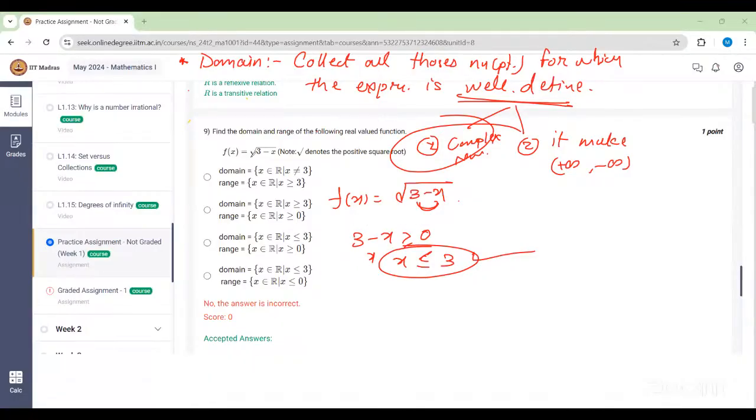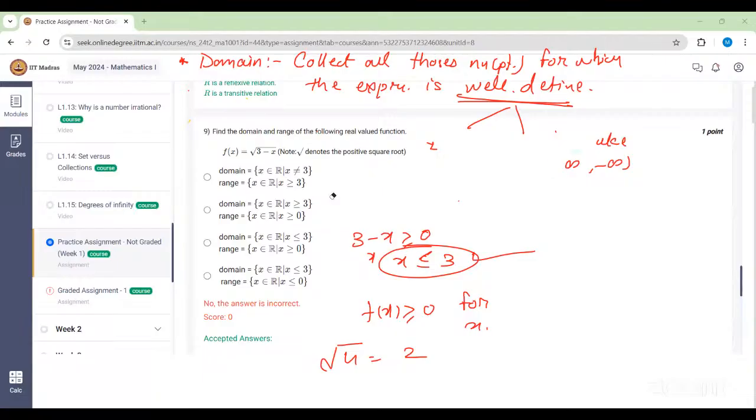And for range, since it's an under the root function and a positive quantity is there, we know that f of x is greater than or equal to 0 for all x, right? Because the root of any function cannot be negative. If you compute the root of 4, that will equal 2. That's the general convention. Since here plus is there, that's okay. So I hope this question is clear. Is there any doubt in this one?